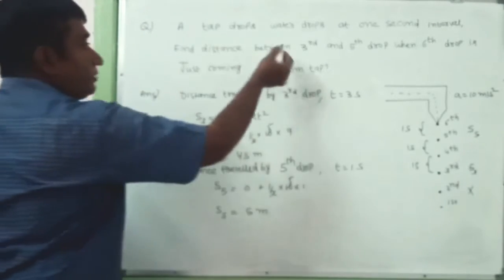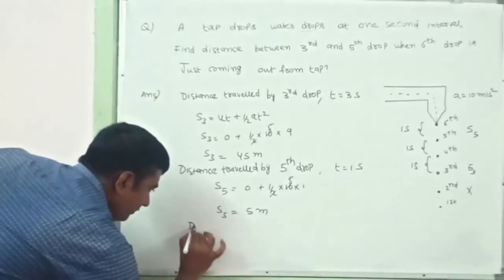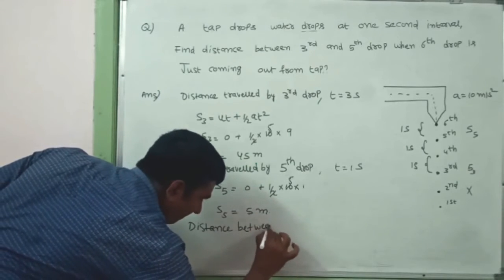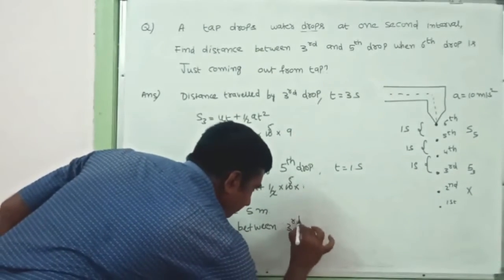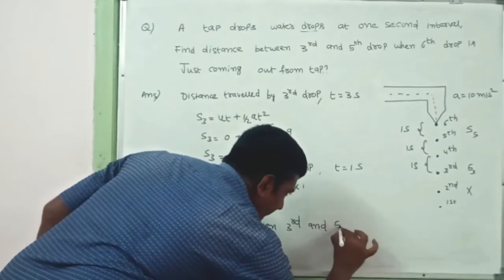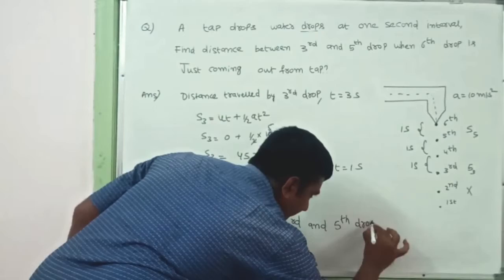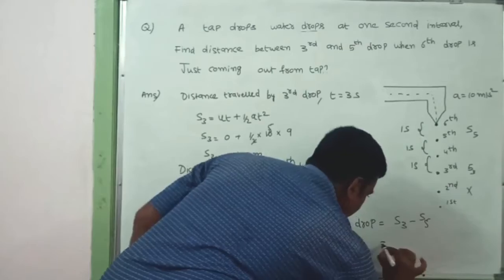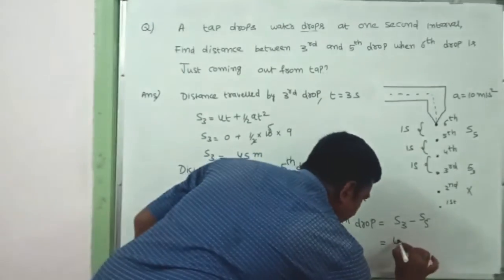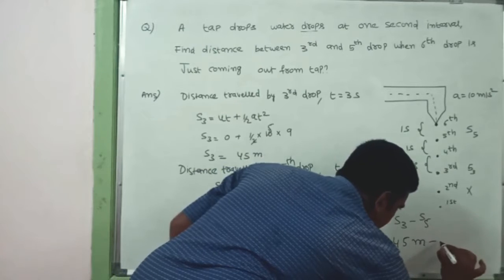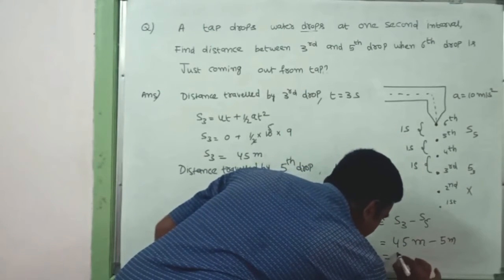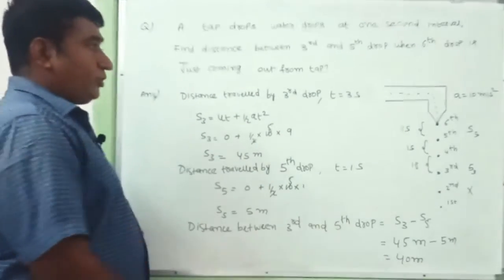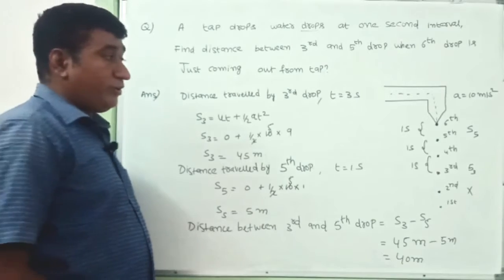But the distance between is what they have asked. So the distance between third and fifth drop is nothing but S3 minus S5. So what's the S3 value? S3 value is 45 meters minus 5 meters. So the answer will be 40 meters. Here the question is very simple, but analyzing that question is very, very important.